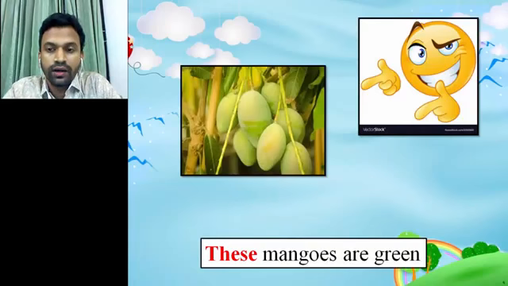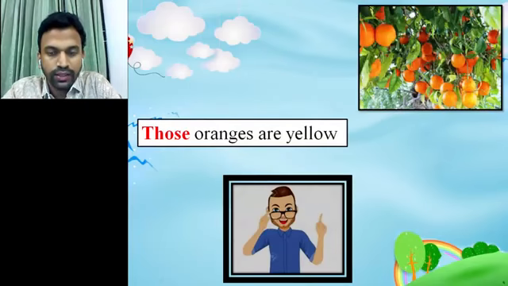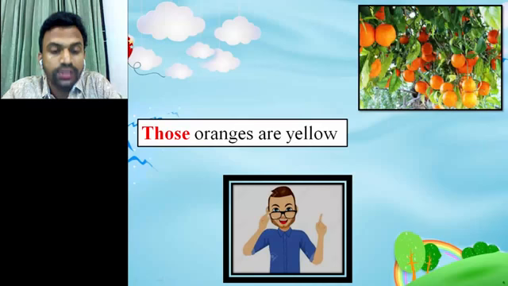Now the third picture, a cartoon is showing some mangoes and the mangoes are near the cartoon. Look at the word here, mangoes is in plural form. So the cartoon is telling these mangoes are green. Here, look at the picture here. The oranges are far away from the man, and look at the word here, oranges, that is in plural form. So the man is telling those oranges are yellow.